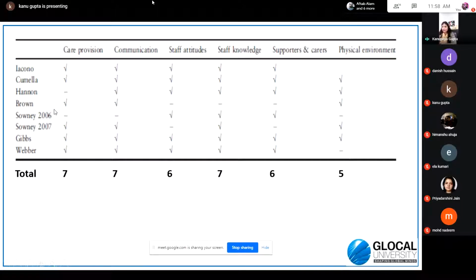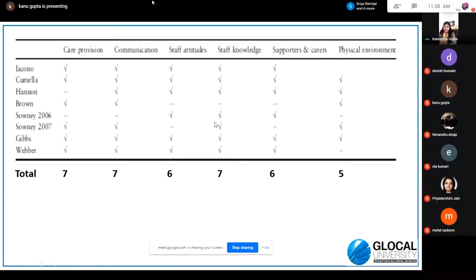Similarly, for other authors, for example, I take this Sony 2006, it does not talk about care provision and communication. He talks about staff attitude, staff knowledge, supporters, and he also does not talk about physical environment. He only takes 3 factors, and based on that, he has done his research.